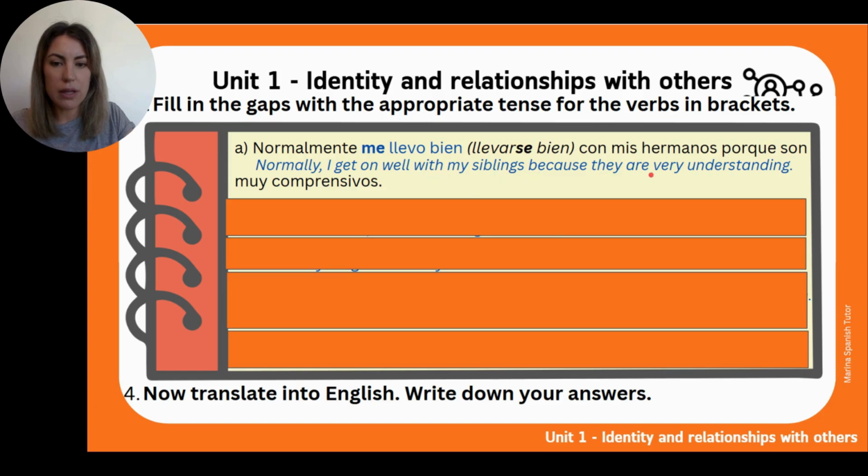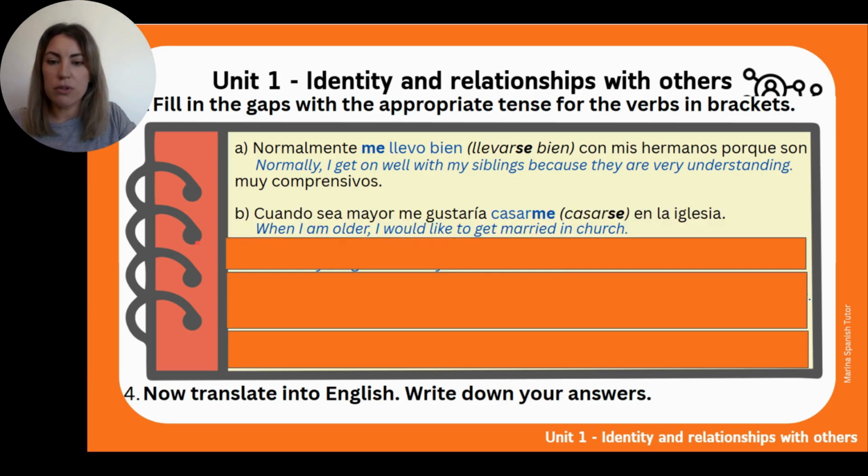So you've got the sentence translated here into English. Hopefully that's okay. B. Cuando sea mayor, me gustaría casarme en la iglesia. And here you have the translation. So there you go. Cuando sea mayor is a very good phrase to use in your writing or your speaking, okay? Instead of en el futuro, en el futuro.